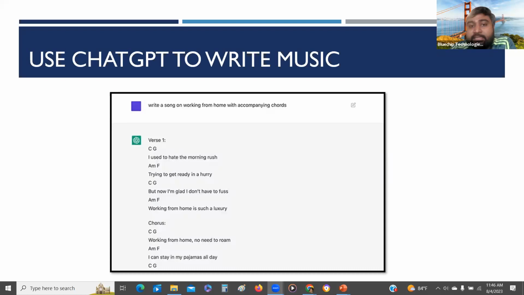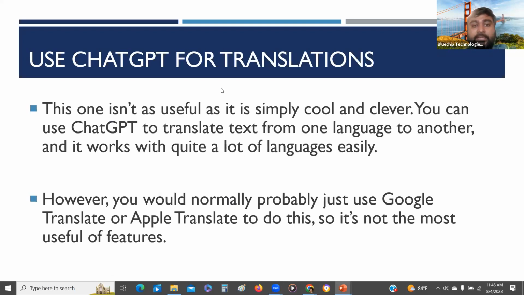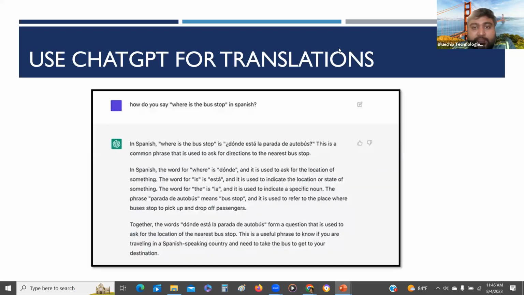You can clearly see the results we get from ChatGPT. Then ChatGPT for translation. Again, we can use Google Translate for translation as well. But what differentiates ChatGPT is, for example, in this one: how do you say "where is the bus stop" in Spanish? Here, not only do you get the translation, you again get some explanation as well. That's one of the best things.